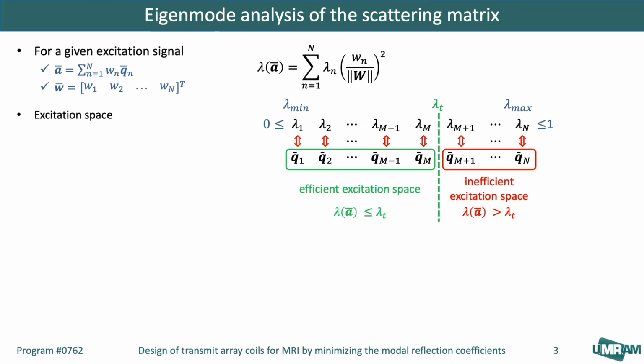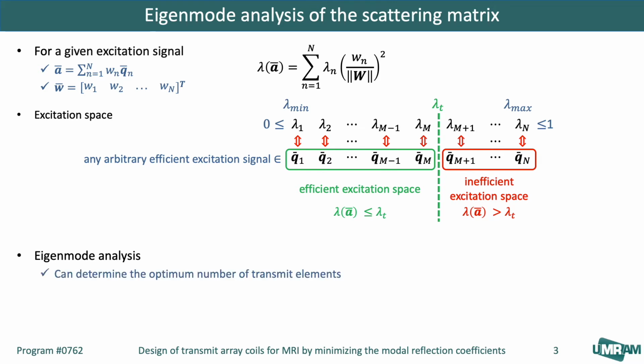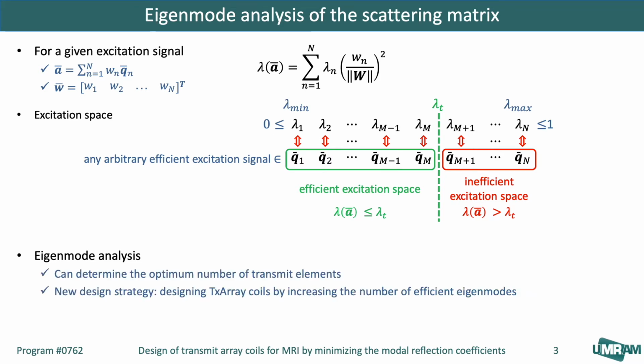Categorizing the eigenmodes limits the excitation space to a subset of eigenmodes. This limit should be defined by the hardware limitations. The knowledge of the efficient excitation space enables the user to achieve a proper shim more rapidly. Based on all these facts, the eigenmode analysis provides insight to determine the optimum number of transmit elements in the design process. Increasing the number of efficient eigenmodes can expand the excitation space of TxArray coils.